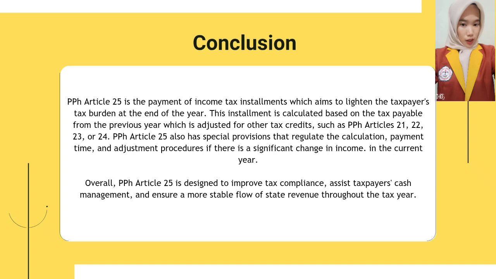Conclusion. PPH Article 25 is the payment of income tax installments which aims to lighten the taxpayer's tax burden at the end of the year. This installment is calculated based on the tax payable from the previous year, adjusted for other tax credits, such as PPH Articles 21, 22, 23, or 24. PPH Article 25 also has special provisions that regulate the calculation, payment time, and adjustment procedures if there is a significant change in income in the current year. Overall, PPH Article 25 is designed to improve tax compliance, assist taxpayers' cash management, and ensure a more stable flow of state revenue throughout the tax year.